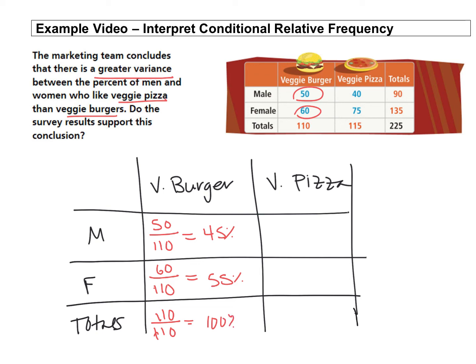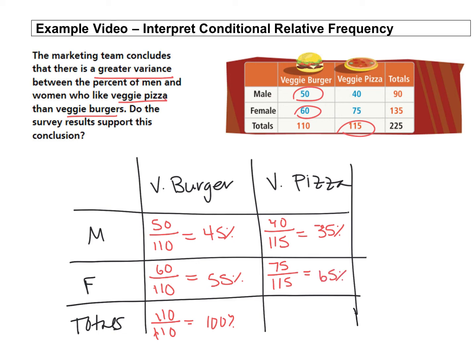All right, let's look at the veggie pizza. We had 40 males that chose the veggie pizza out of how many people total chose the veggie pizza? 115. So that's the change from the last video, is what we're dividing by. How many females chose the veggie pizza? That's 75, out of all the people that chose veggie pizza, 115, which is 65%.